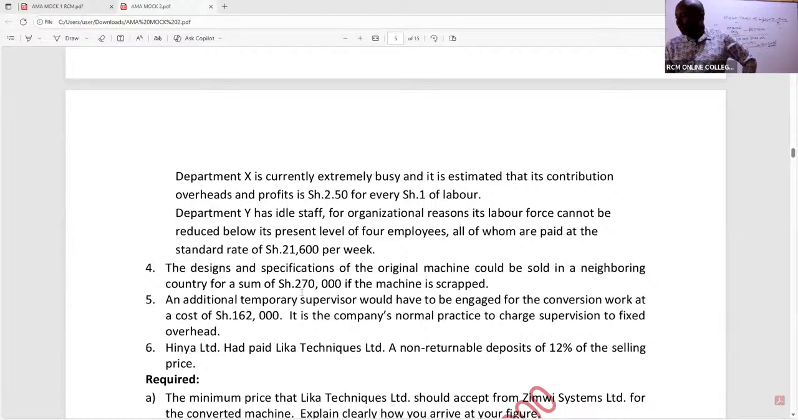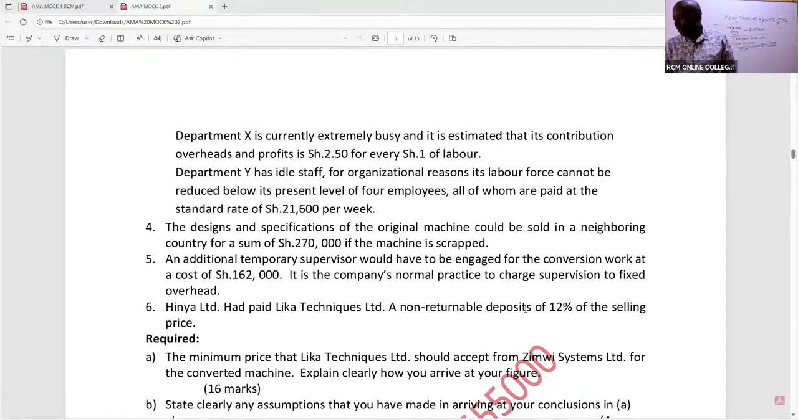The designs and specifications of the original machine could be sold in a neighboring country for a sum of 270,000 if the machine is scrapped. An additional temporary supervisor would have to be engaged for the conversion work at a cost of 162,000. It's company normal practice to charge supervision to fixed overhead. Required: the minimum price that Liquor Techniques Limited should accept from the buyer for the converted machine. Explain clearly how you arrive at your figure. So this is relevant costing.